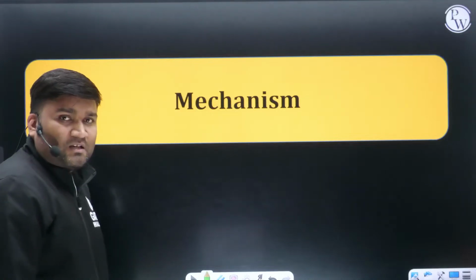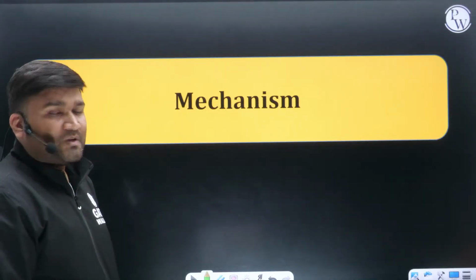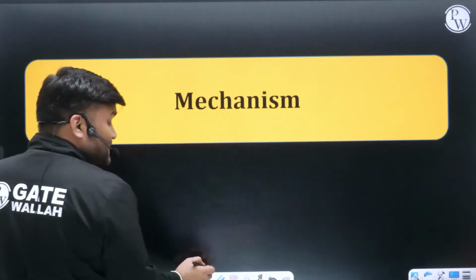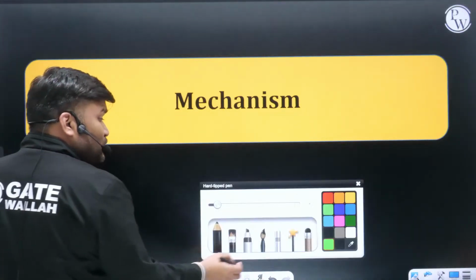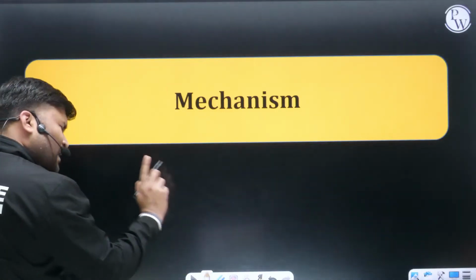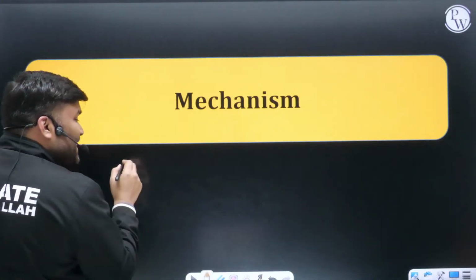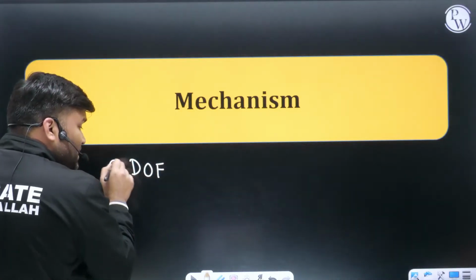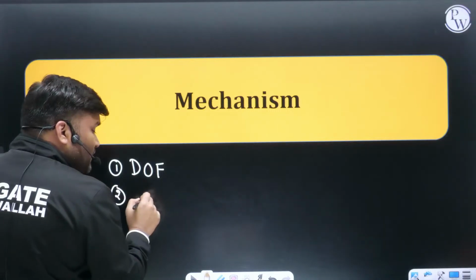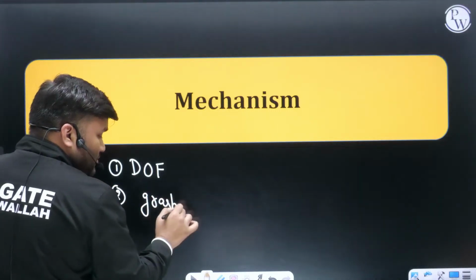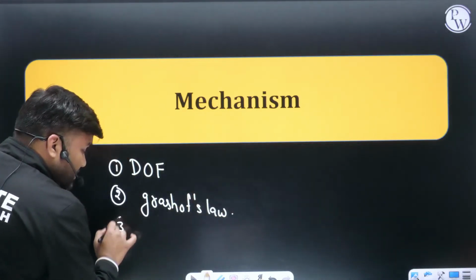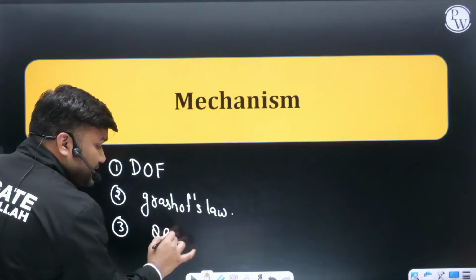So let's begin. The very first chapter, which is very important here, is simple mechanism. Let me write those topics in simple mechanism which are very important from the exam point of view and on which they are going to ask questions. There are huge chances that you will get questions on degree of freedom, which is the very first priority. Second, you can get questions from Grashof's law. And third, you may get questions from quick return motion mechanism.